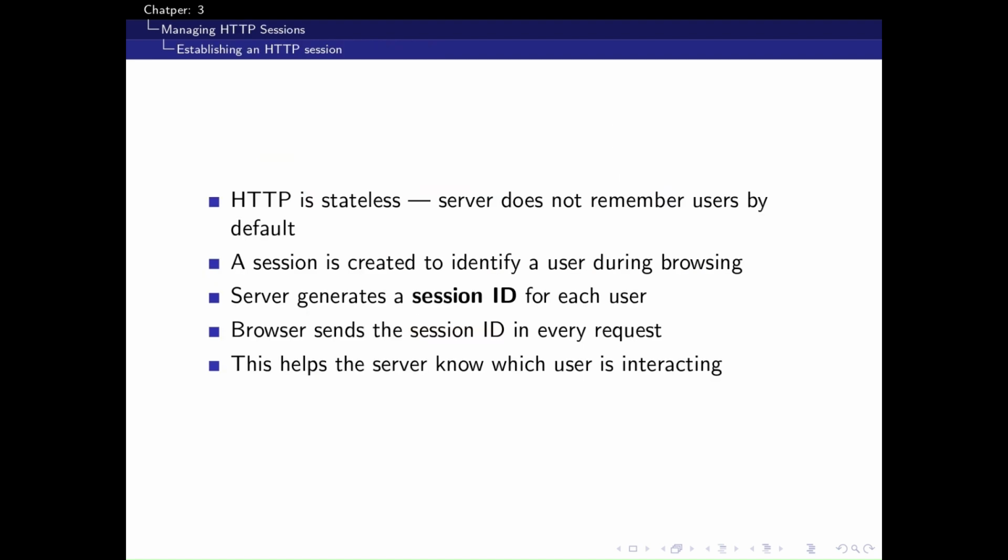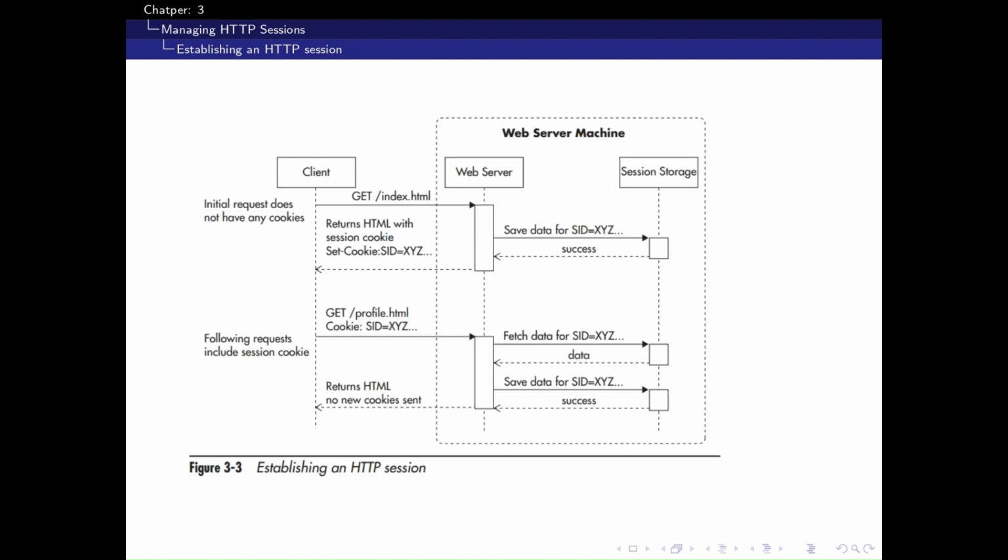The HTTP protocol is inherently stateless. Each request is independent. However, web applications often need to identify users across multiple requests. To achieve this, they introduce the concept of an HTTP session, usually implemented with cookies. When a user first visits a site, the server assigns a session ID and returns it via a cookie. Subsequent requests include this cookie so the server can recognize the same user session. Figure 3.3 illustrates the process.